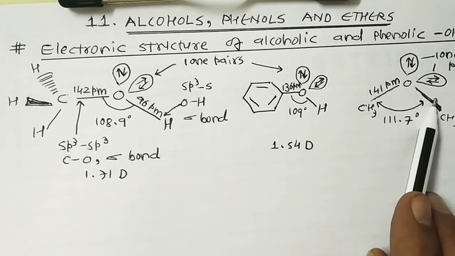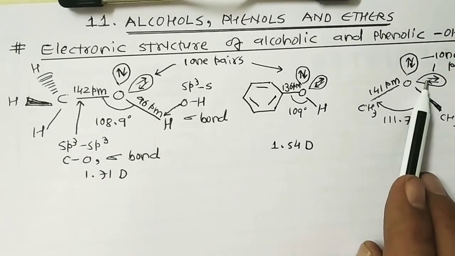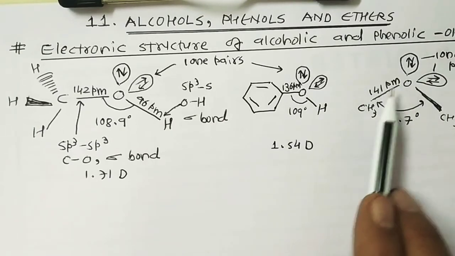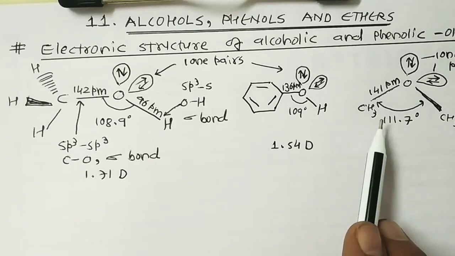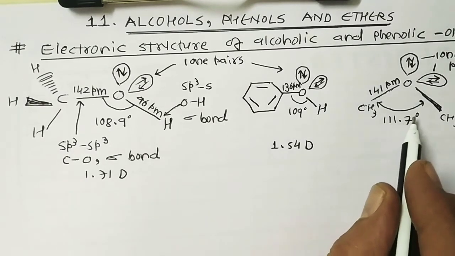The remaining two sp3 orbitals of oxygen contain lone pairs of electrons, which is shown in this figure. So the C-O-C bond angle in ether is slightly greater than the tetrahedral angle. Why? Because here the angle is 111.7 degrees.